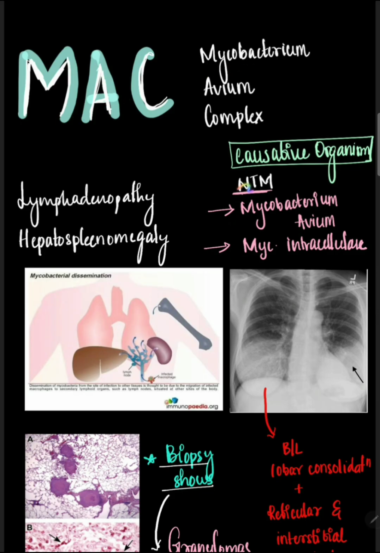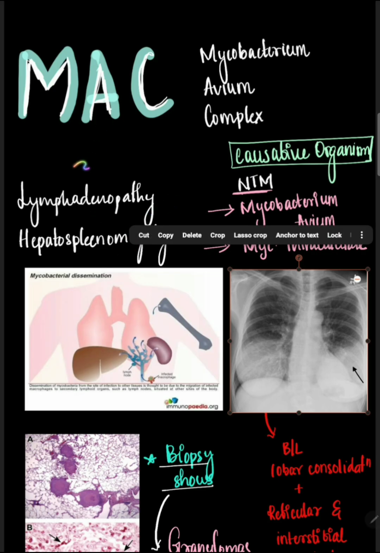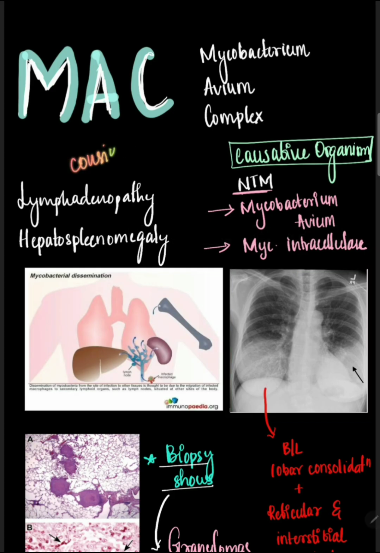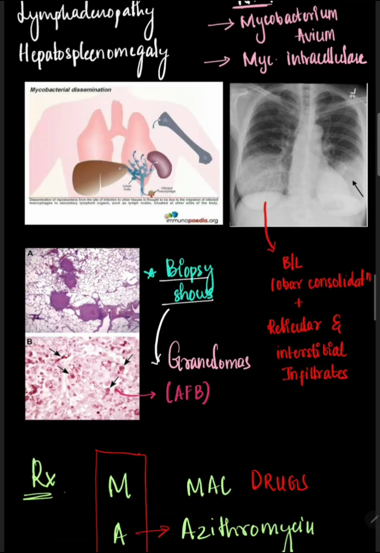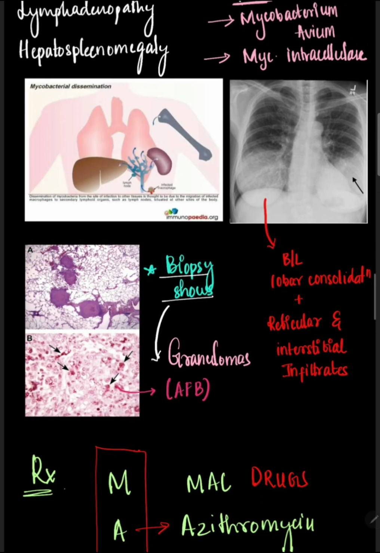Now we have Mycobacterium avium complex. Here the causative organism is non-tuberculous mycobacteria, the most common being Mycobacterium avium or Mycobacterium intracellulare. Now this can cause lymphadenopathy and hepatosplenomegaly. There are different types of MAC. It is basically like the less known cousin of TB, but it is different from TB. It's not TB. And this is an image where it disseminates. Basically the mycobacteria disseminates and affects your bone, the liver, the spleen.